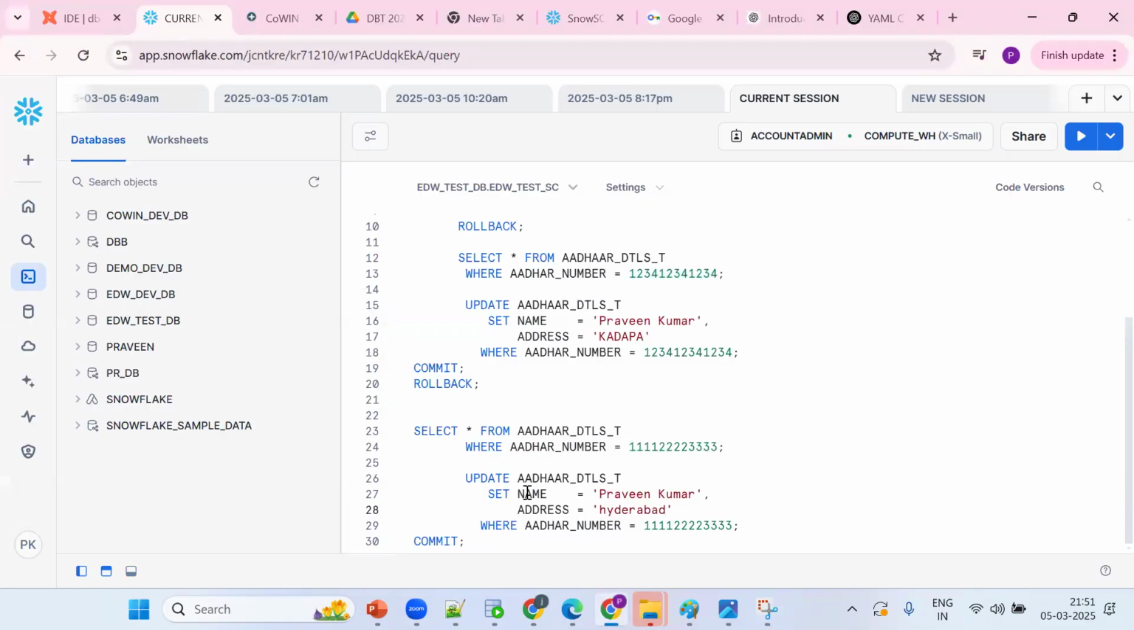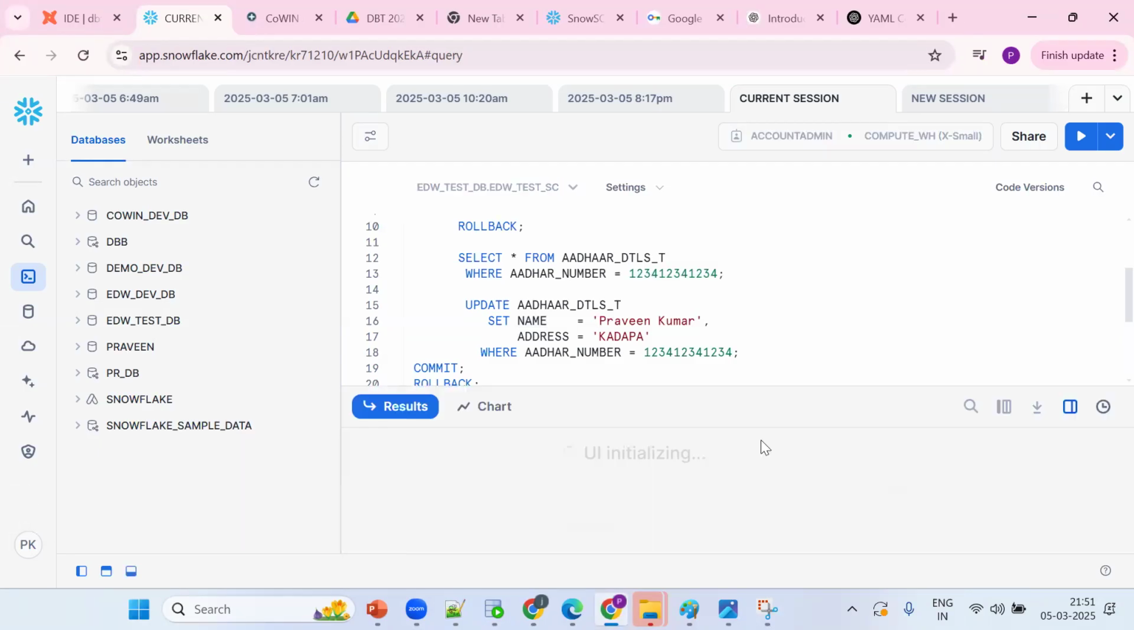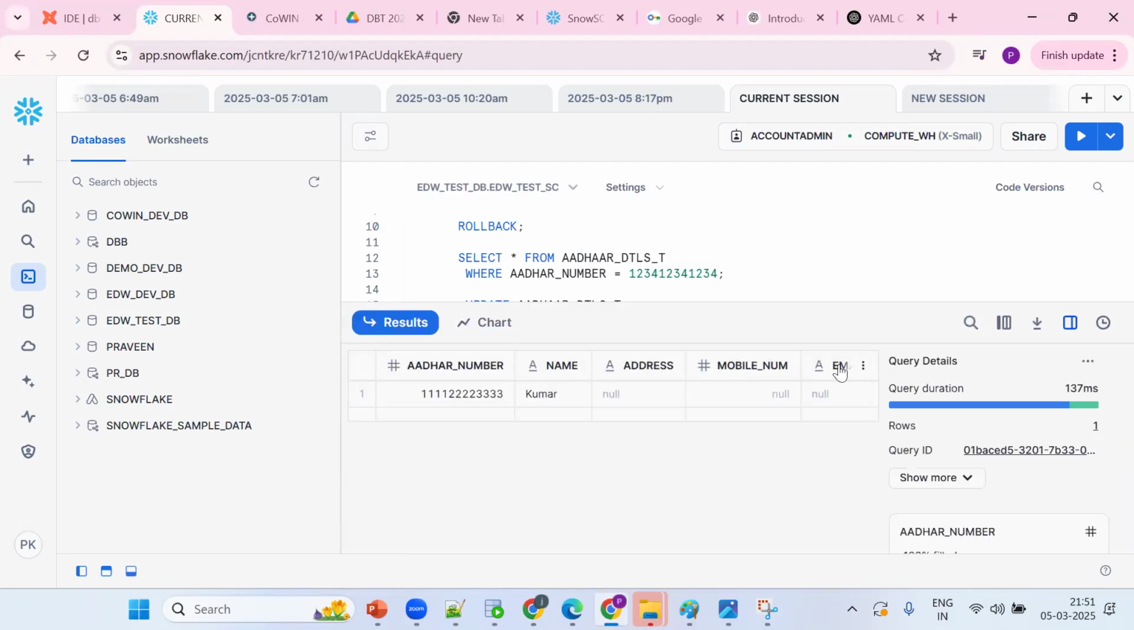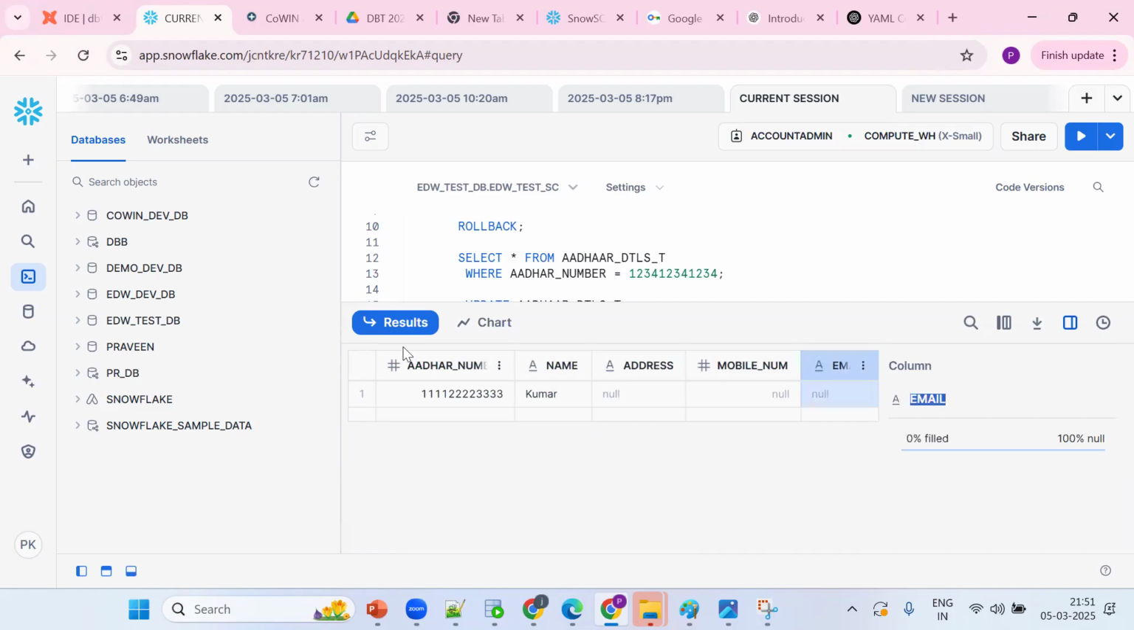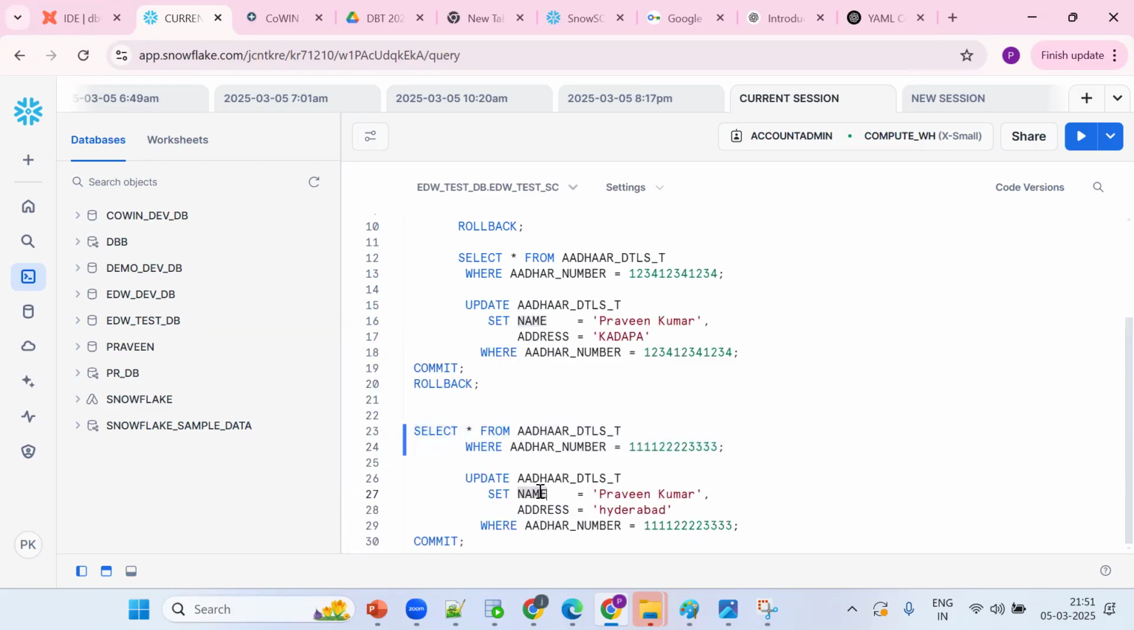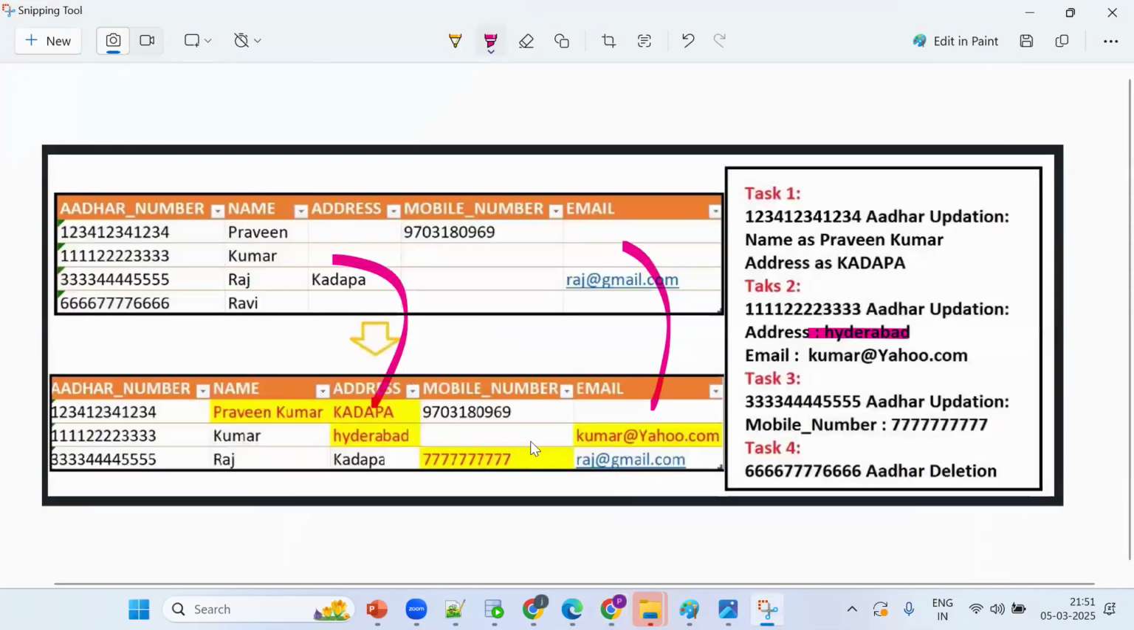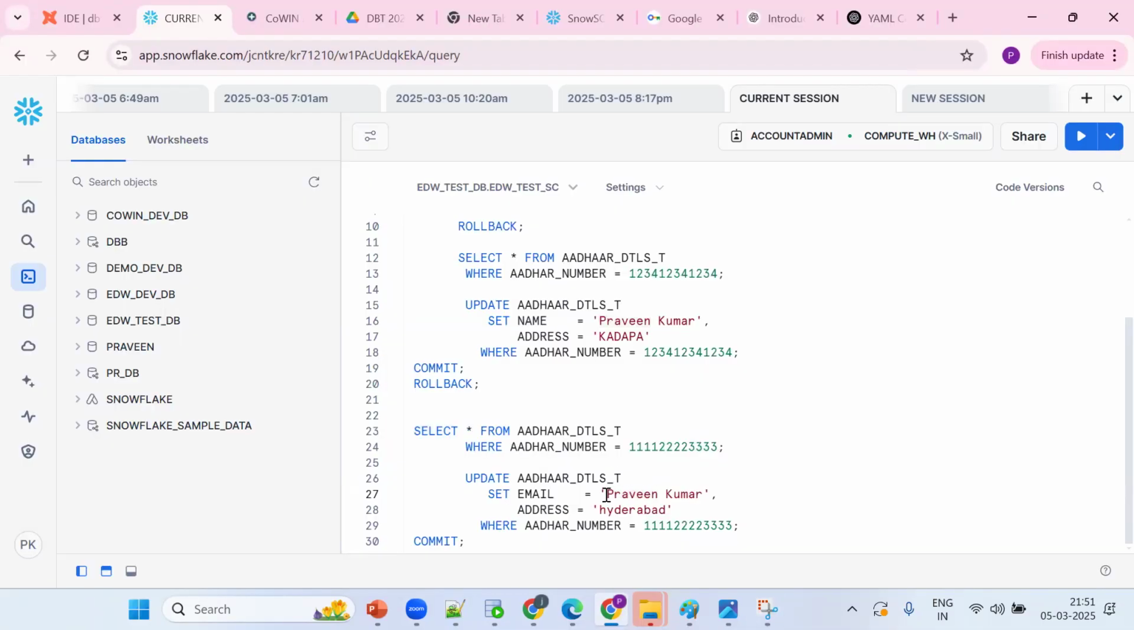So what's the column name? I forgot the column. We can go back and query. Okay, we need to copy the proper column name. Email. Now what do I want to populate? kumar@yahoo.com. Okay, proper name. Go slow so that we'll be comfortable with the SQL statement. Now I'm updating the email and address for this Aadhaar number.